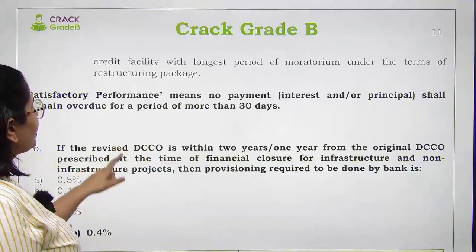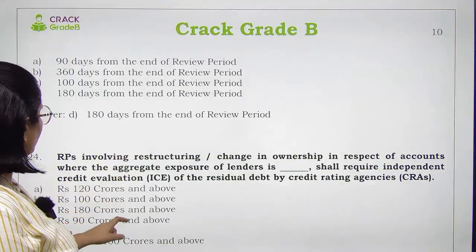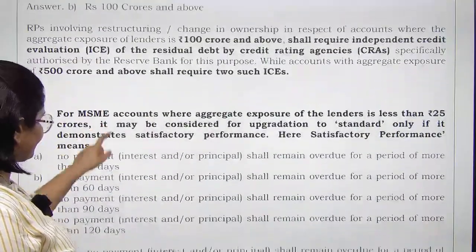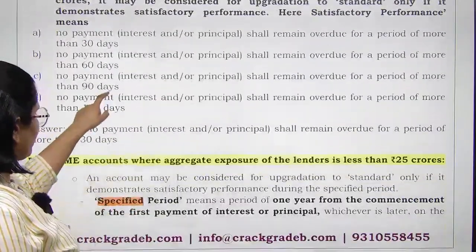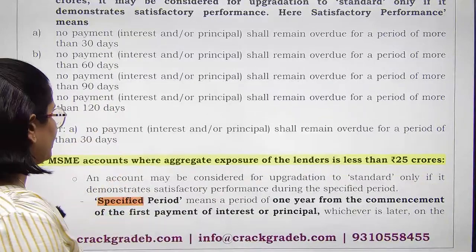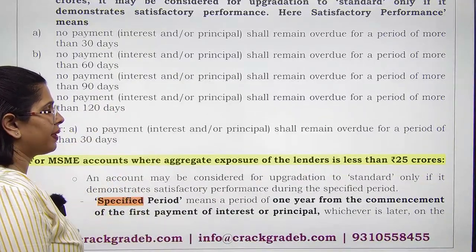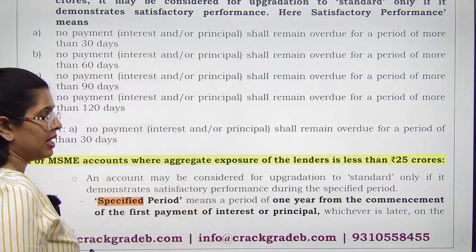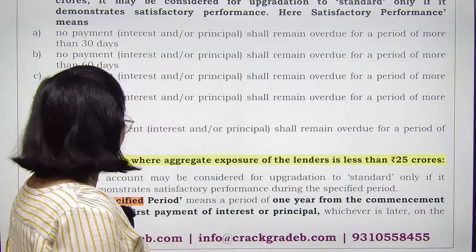Now for MSME accounts, see, an account may be considered for upgradation to standard only if it demonstrates satisfactory performance. अब satisfactory performance का मतलब क्या?